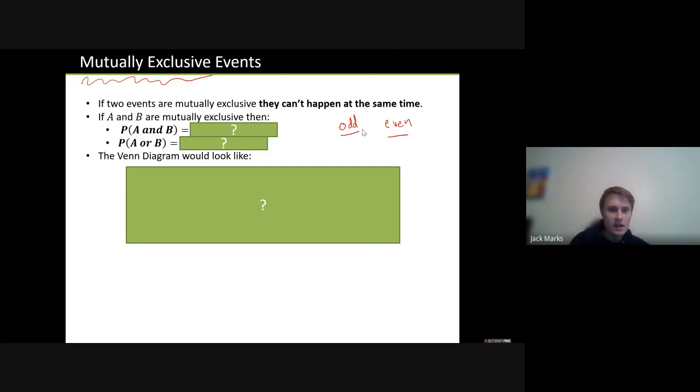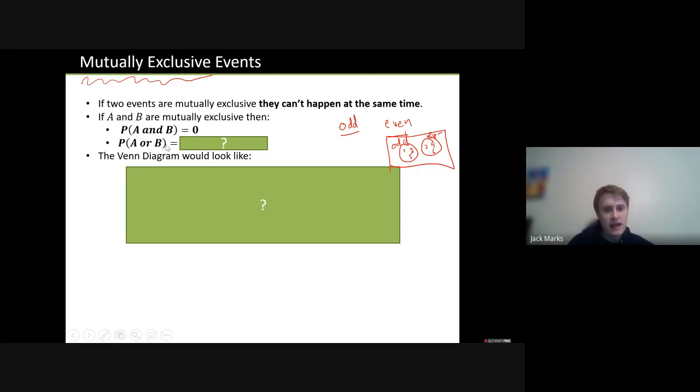Okay? If they are exclusive, then the chances of them both happening at the same time, A and B, well, that's zero, isn't it? Because you could draw this sort of an event diagram. If you had odd, and then if you had even, they would be completely separate groups. There would be no intersection. Because you would have 1, 3, 5, 2, 4, 6, and we wouldn't have any other kind of numbers. Every number is an odd or an even number if we talk about integers.